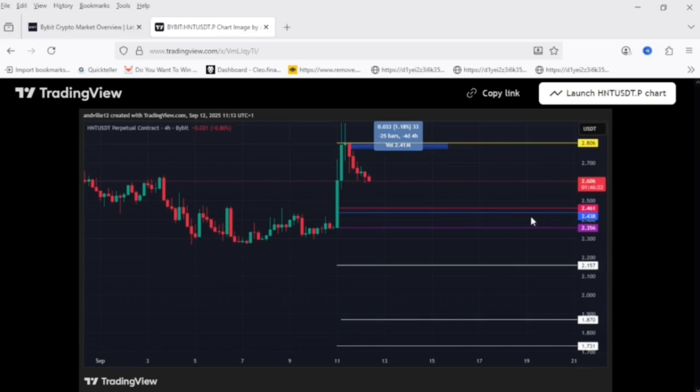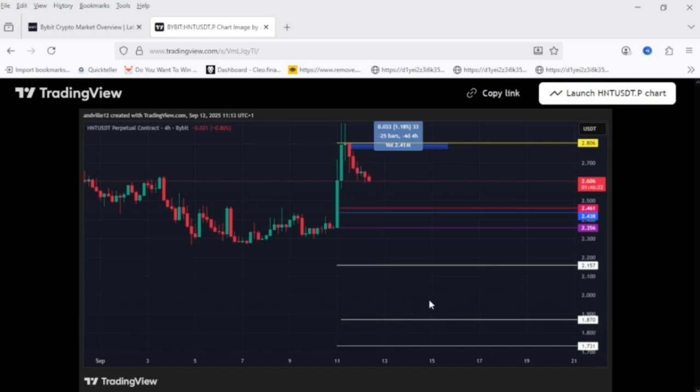2.461, and the blue line indicates the entry price of this trade, which is 2.438, and the pink line indicates the safety price, which is also the first take profit price of this trade, which is 2.356, and the first white line indicates the second take profit price of this trade, which is 2.157, and the second white line indicates the third take profit price of this trade, which is 1.870.